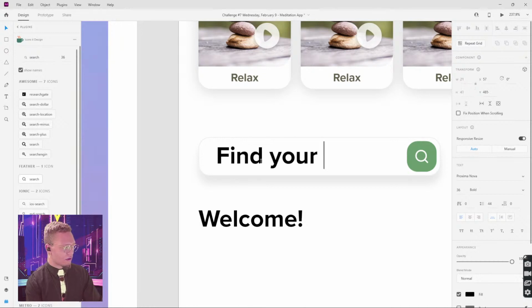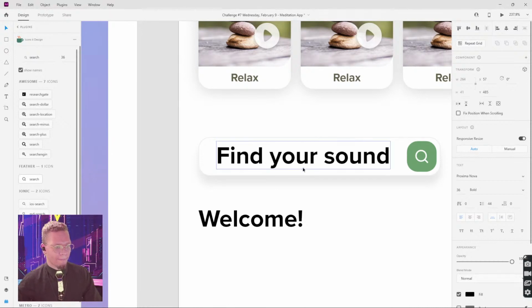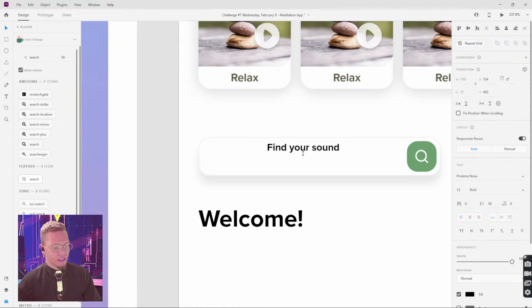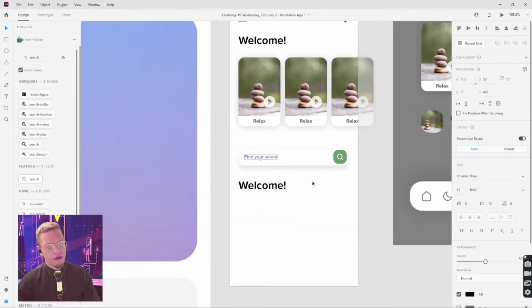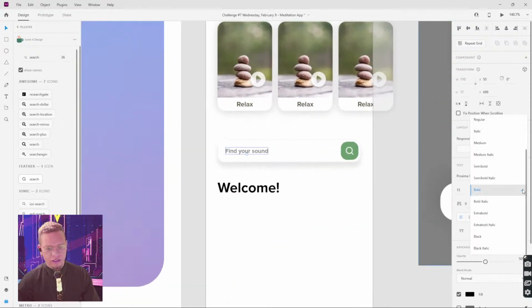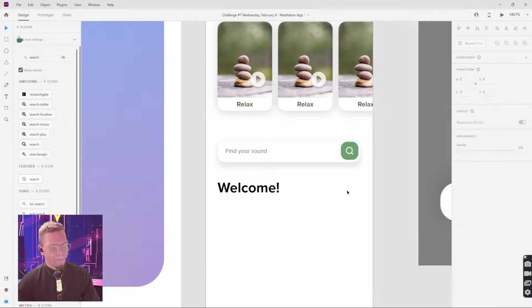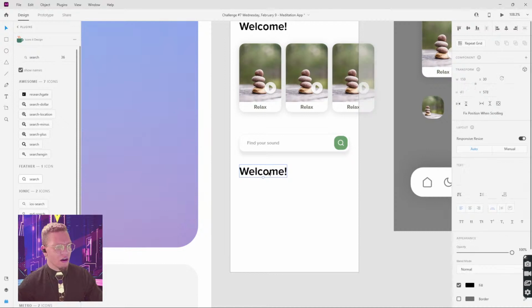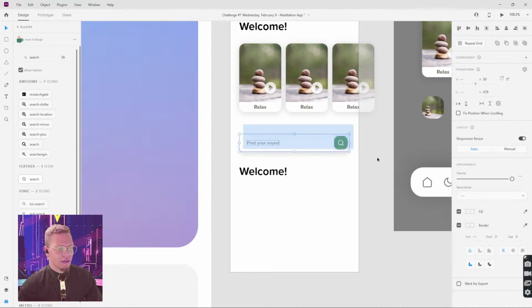Find your sound or something. I'm going to drop this to about 50% in opacity. Of course, you could change the actual color, but for right now, I'm just trying to move quickly. Find your sound, boom. All right, so now we have our next.